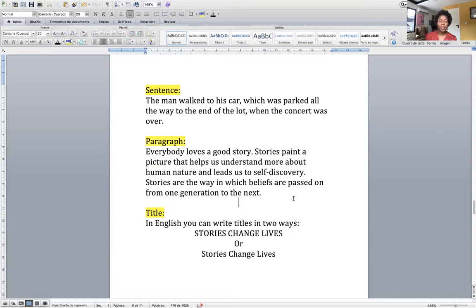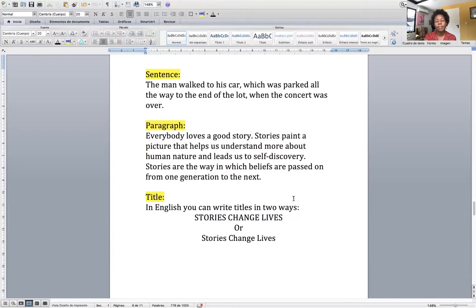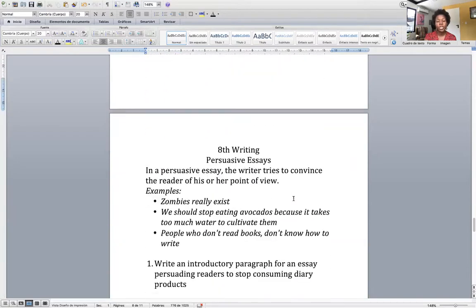So please remember this. Your sentence starts with a capital letter and ends with a period. Your paragraph is a group of sentences, and your thesis statement is the last sentence in that first paragraph. And your title is completely capitalized, or the first letter of each word is capitalized. So having said that, and if you need to go over this again, please do so. Let's go to your assignment.